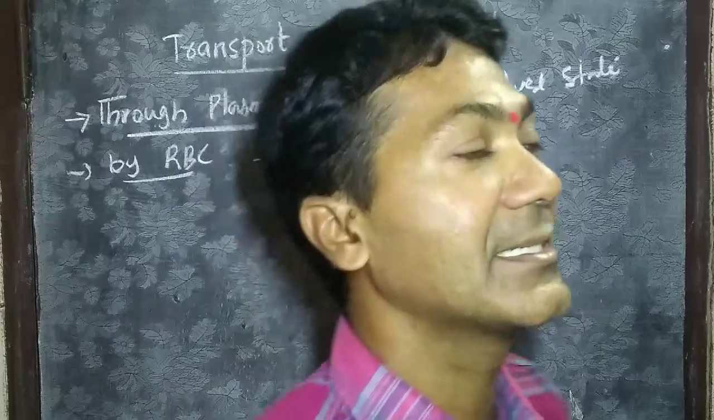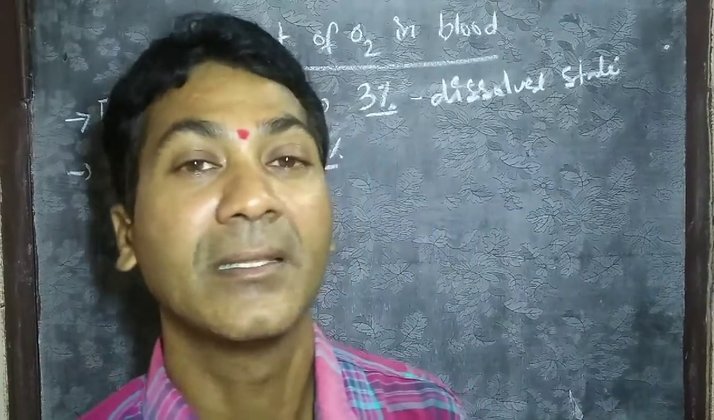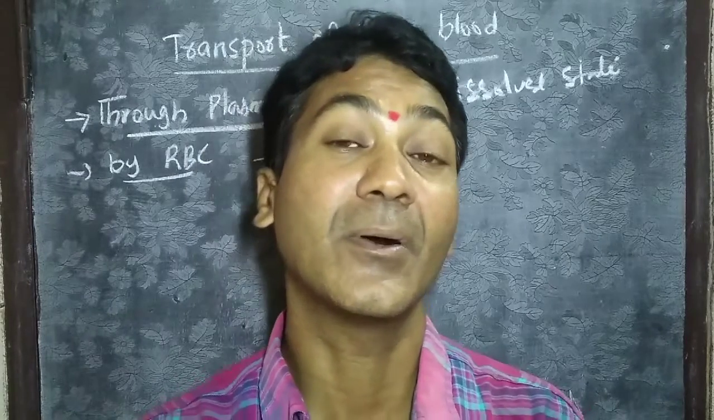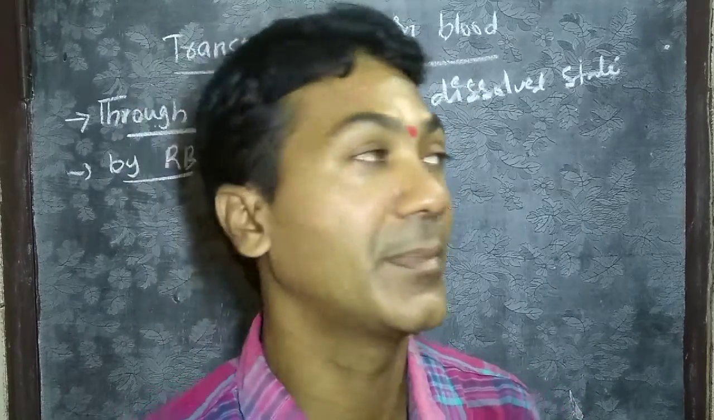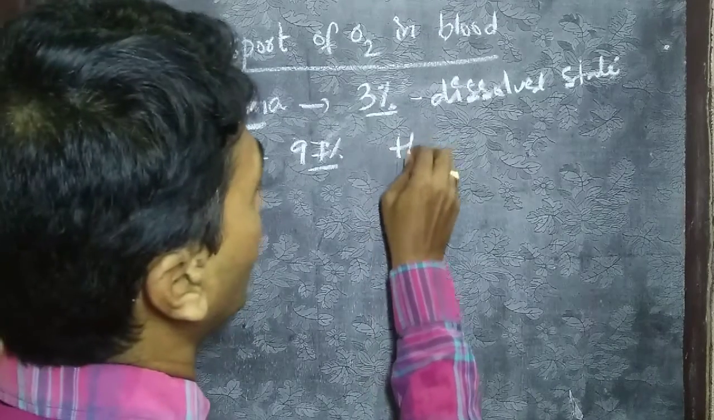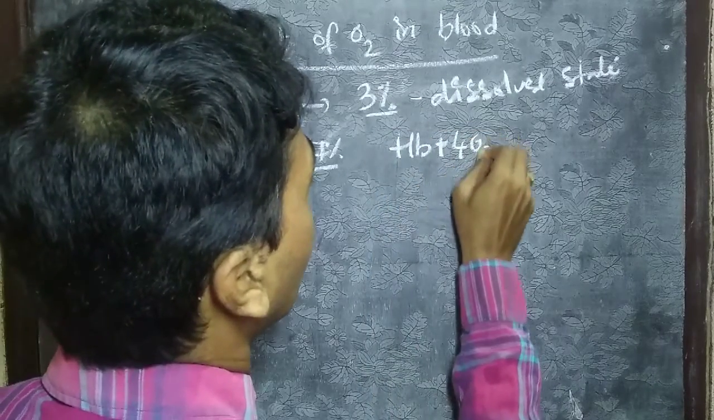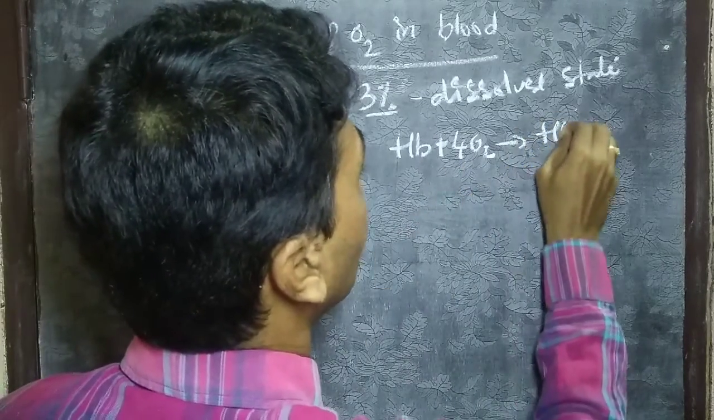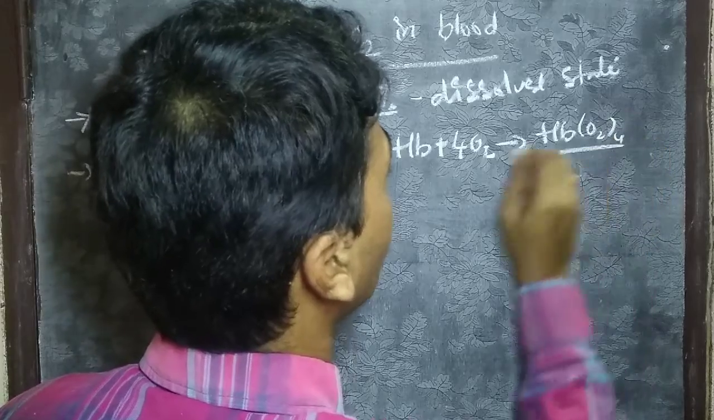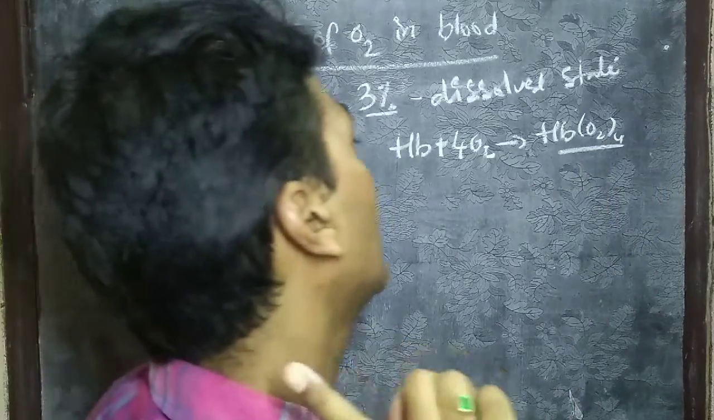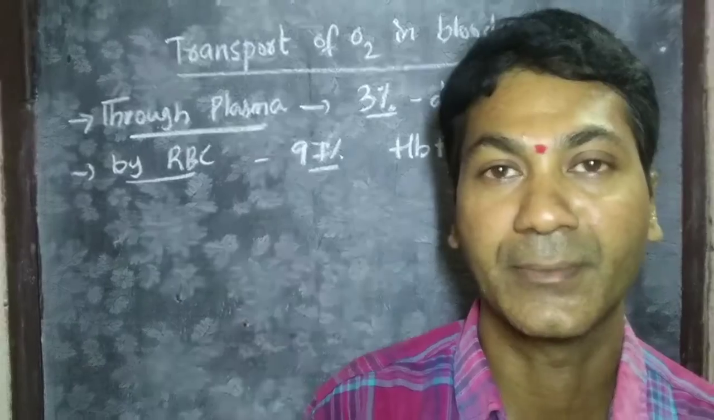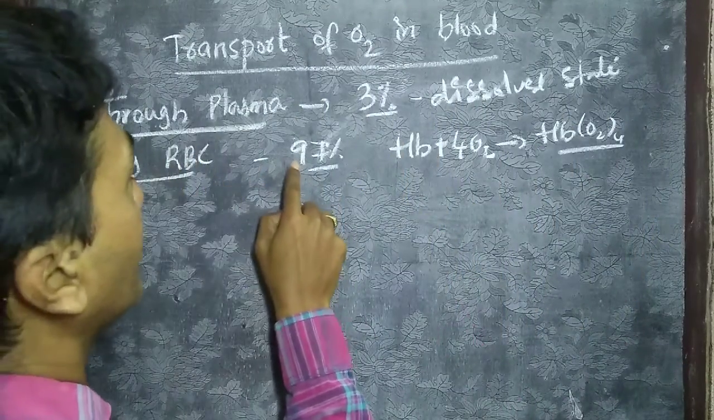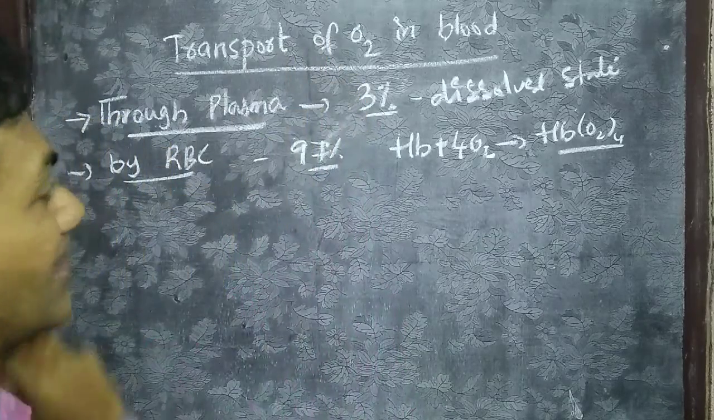The RBC contains a respiratory pigment known as hemoglobin, and hemoglobin combines with 4 molecules of oxygen, so that oxyhemoglobin forms by addition of oxygen with hemoglobin. Each hemoglobin molecule combines with 4 oxygen molecules, hence an oxyhemoglobin complex will form. By this we can understand each hemoglobin carries 4 oxygen molecules. Hemoglobin is present in the RBC, so 97% of oxygen is transported by RBC.